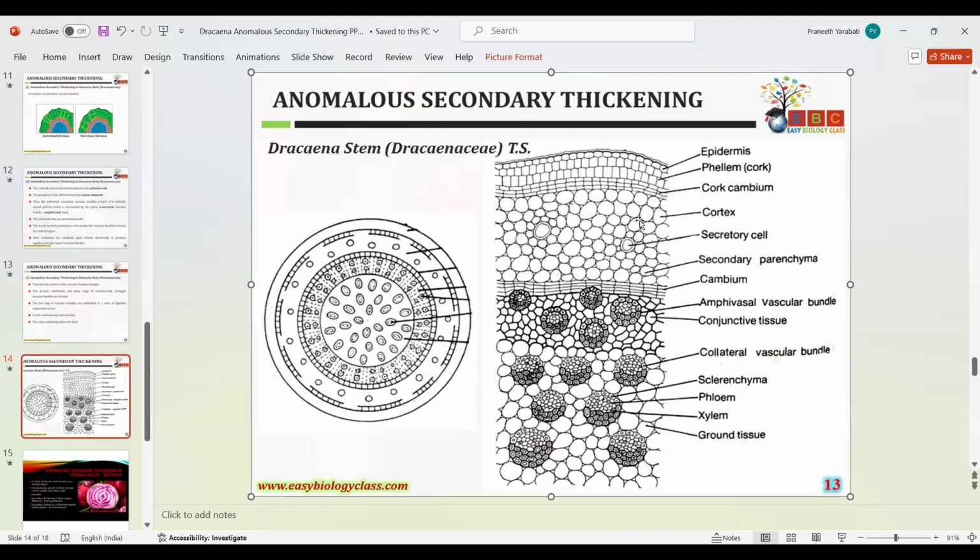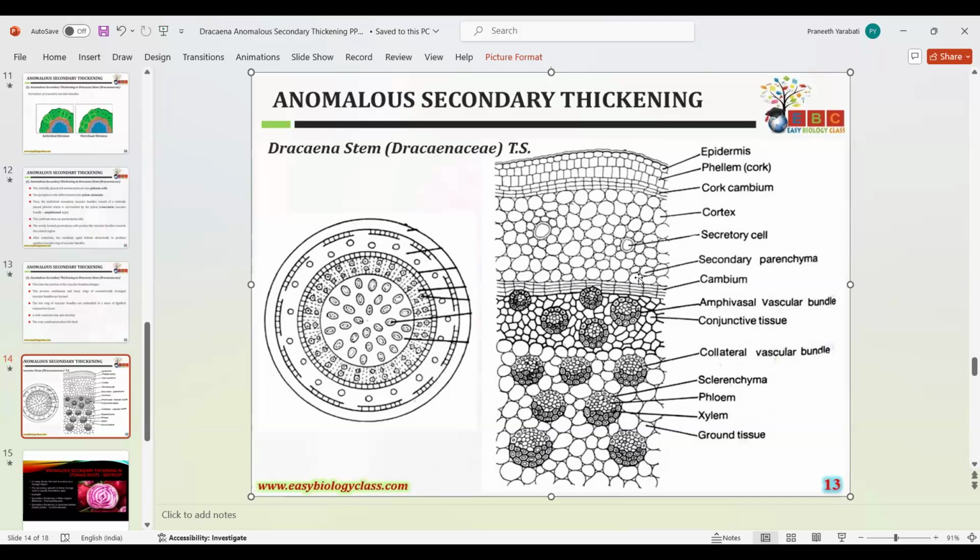The outer layer of the cortex is generally called the hypodermis. The cortex is differentiated into hypodermis, general cortex, and endodermis. The layer just beneath the epidermis is called the hypodermis.